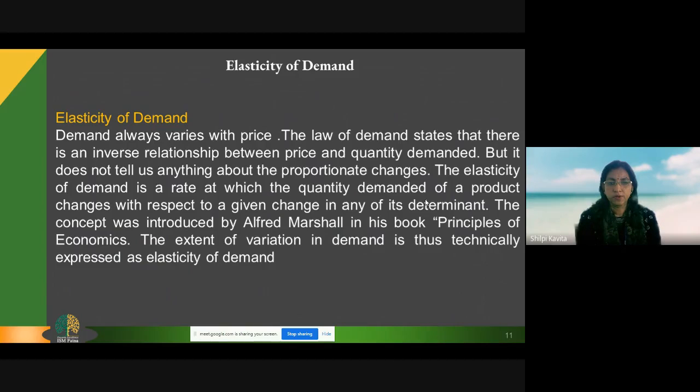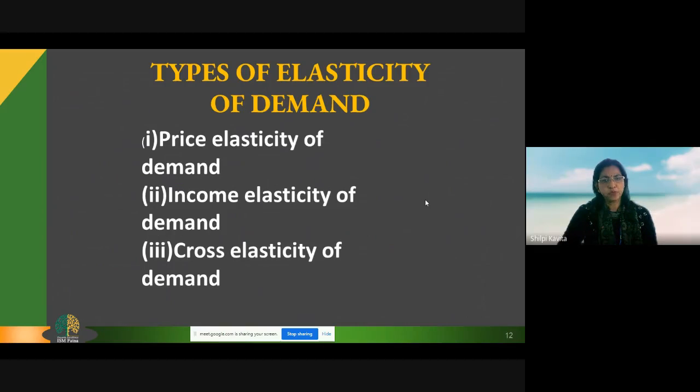So these three factors are taken into consideration while calculating the elasticity of demand: price elasticity of demand, income elasticity of demand, and cross elasticity of demand. Price elasticity of demand states how much change a price brings to demand. Income elasticity of demand tells how much income change brings change to demand. And cross elasticity of demand is of related goods.